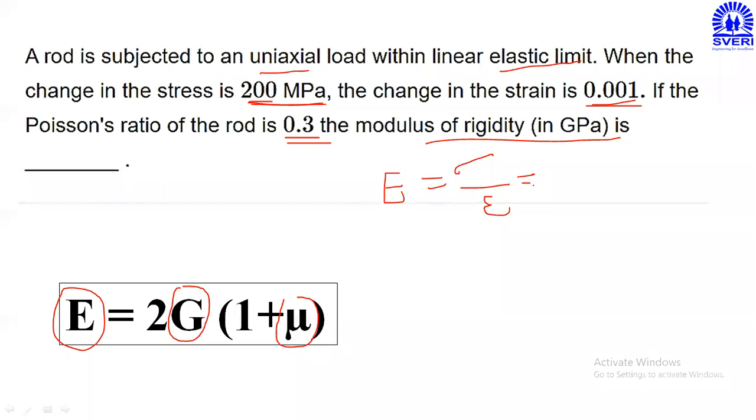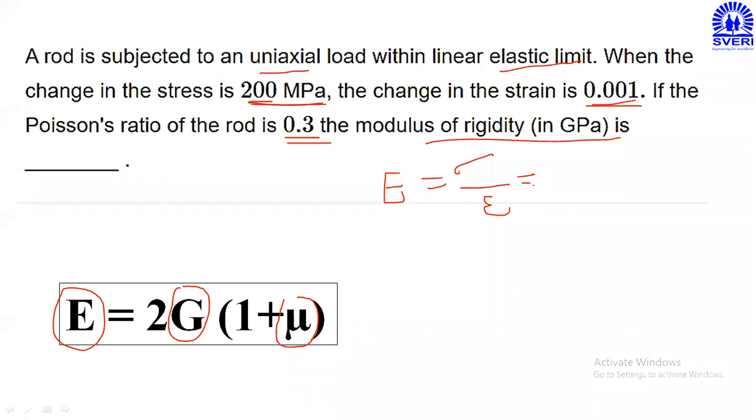Do the calculations and tell me the value of E, or you can write it in the chat box. 200 megapascal is equal to 200 Newton per mm square, divided by 0.001, then you will get the value of E. What is the value of E?